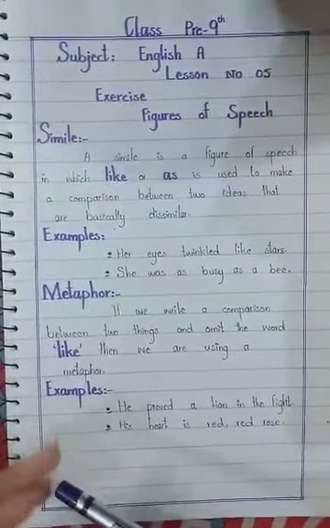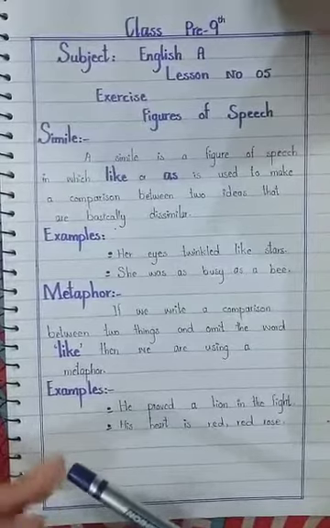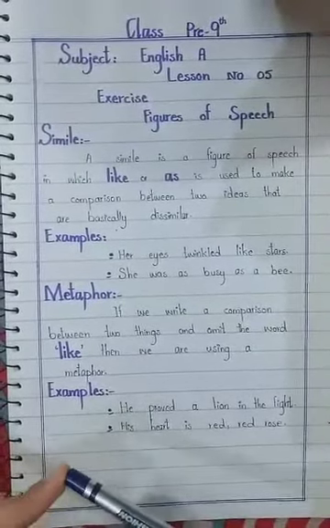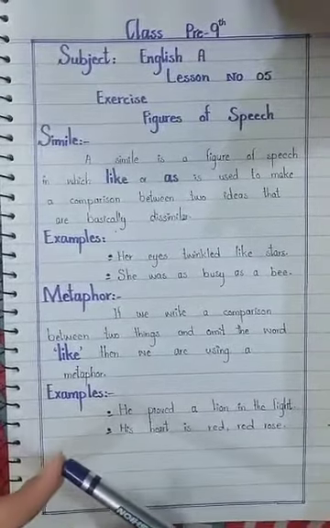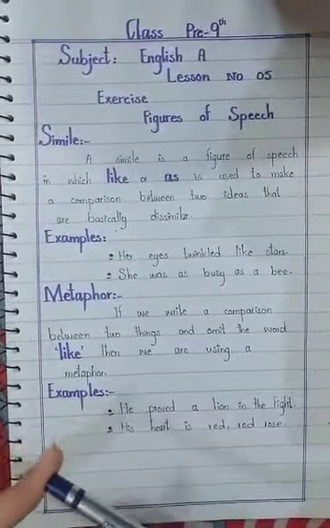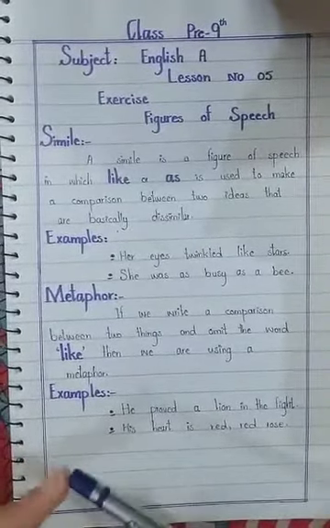And another example is he is as strong as an ox. Here also we have compared two dissimilar things by using as. He is as strong as an ox. We have done comparison between he, boy, and an ox.